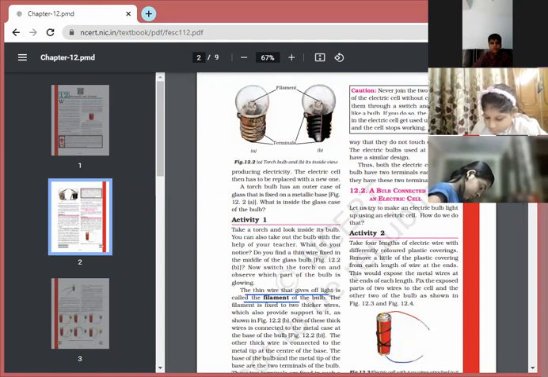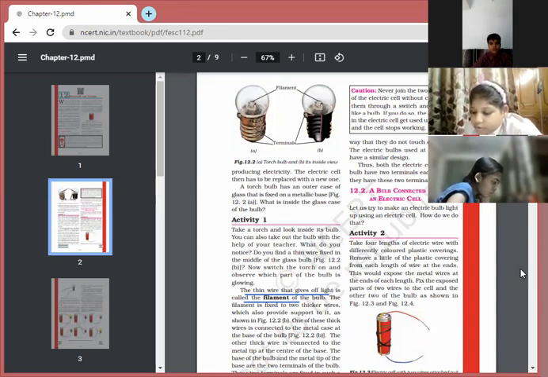The base of the bulb and the metal tip of the base are the two terminals of the bulb. These two terminals are fixed in such a way that they do not touch each other. The electric bulb used at home also has a similar design. Thus, both the electric cell and the bulb have two terminals each. Why do they have these two terminals?